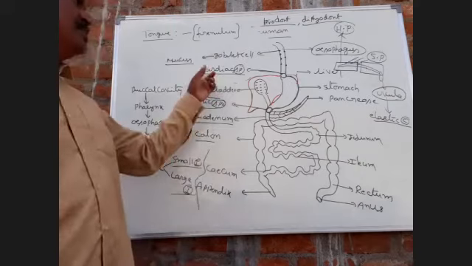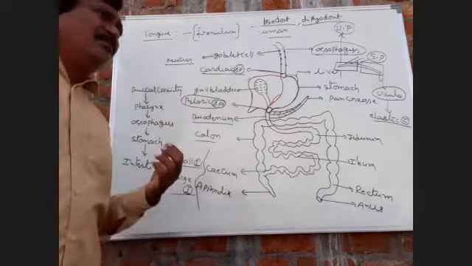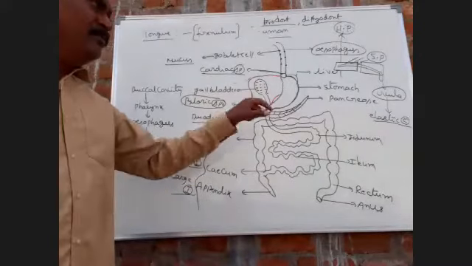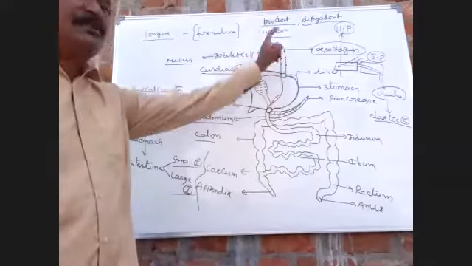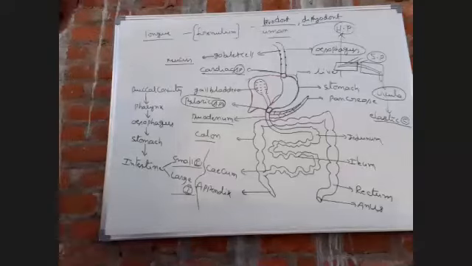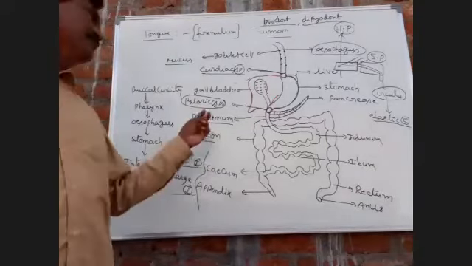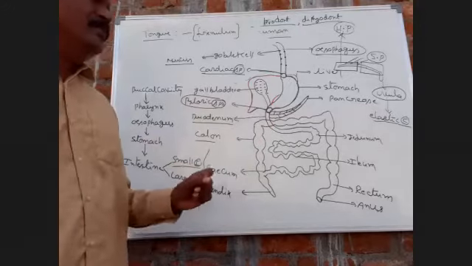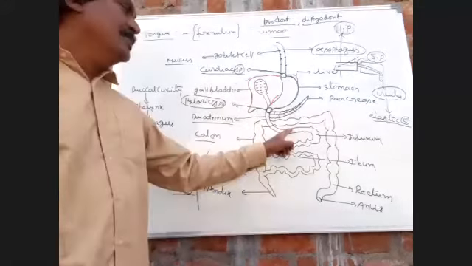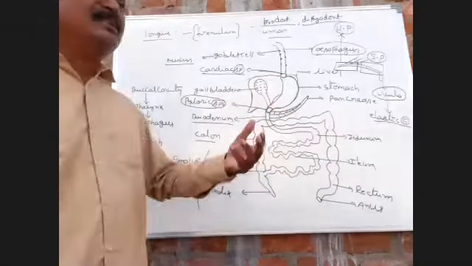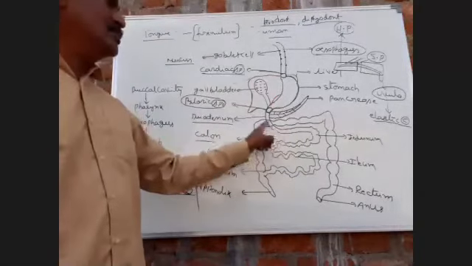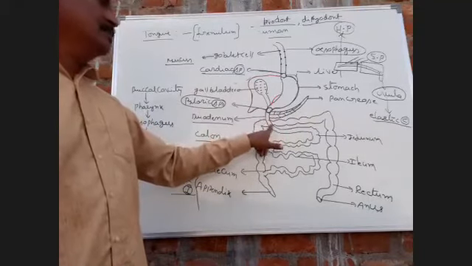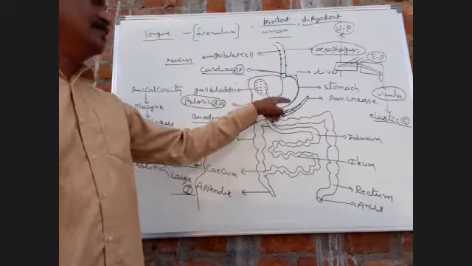We already covered the function of the cardiac sphincter muscle: it prevents the backward passage of food from the stomach to the esophagus. The pyloric sphincter muscle prevents the backward passage of food from the duodenum, that is the small intestine, to the stomach.